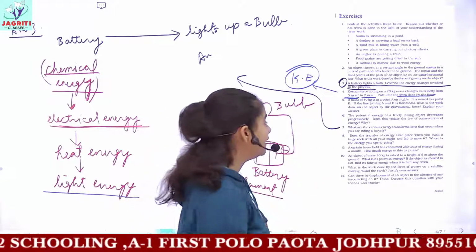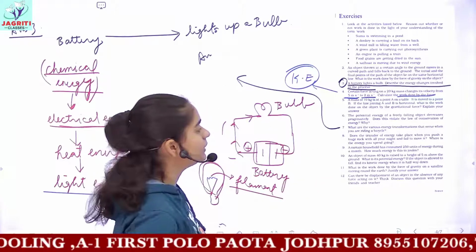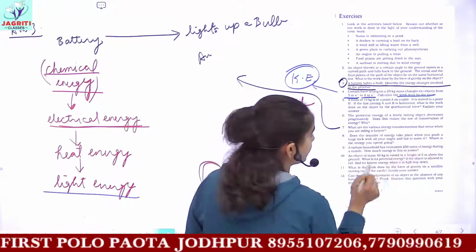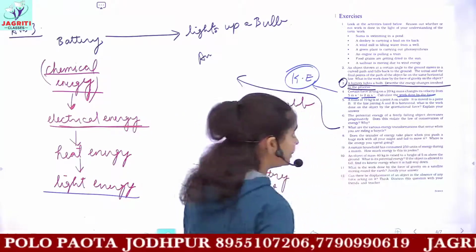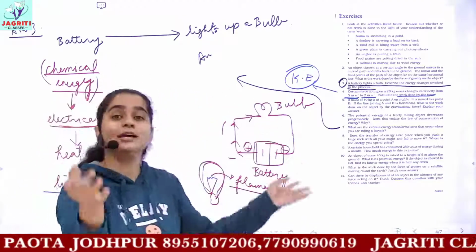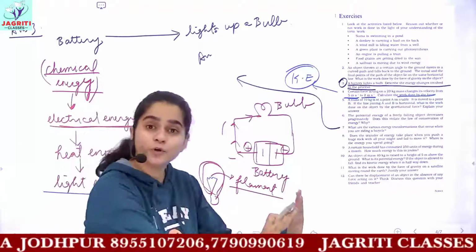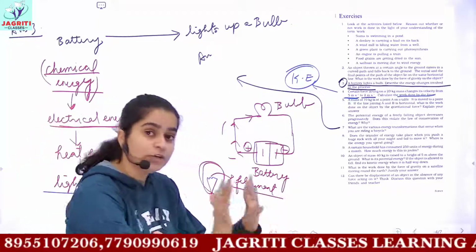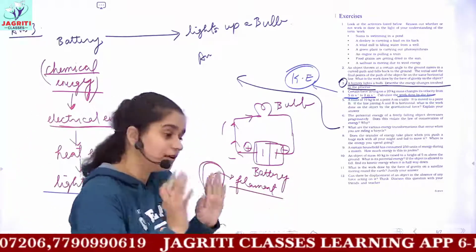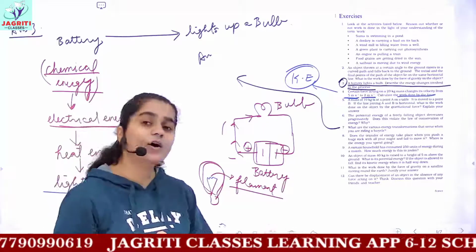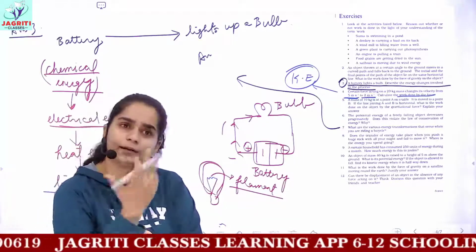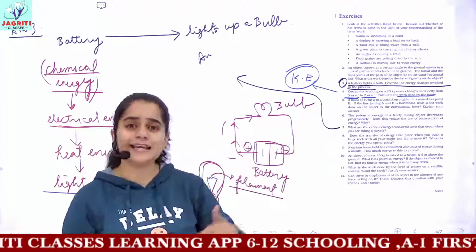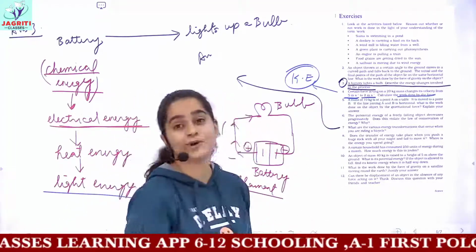Then you have the 8th question: what transfer of energy takes place when you push a huge rock with all your might and fail to move it? Where is the energy you spend going? It is given that you have a big rock. You are trying to push the rock, but the rock is not moving. You are applying energy, you are doing work, that means you are getting tired, but the rock is not moving. So what kind of energy change is going on, or where is the energy which you are applying going, because the rock is not moving?